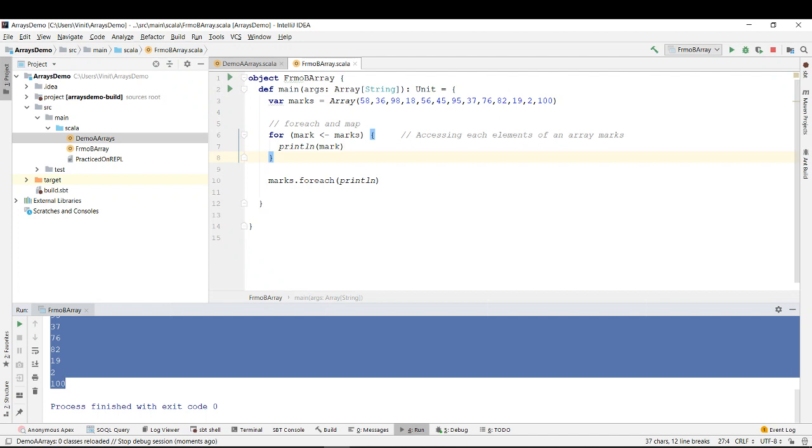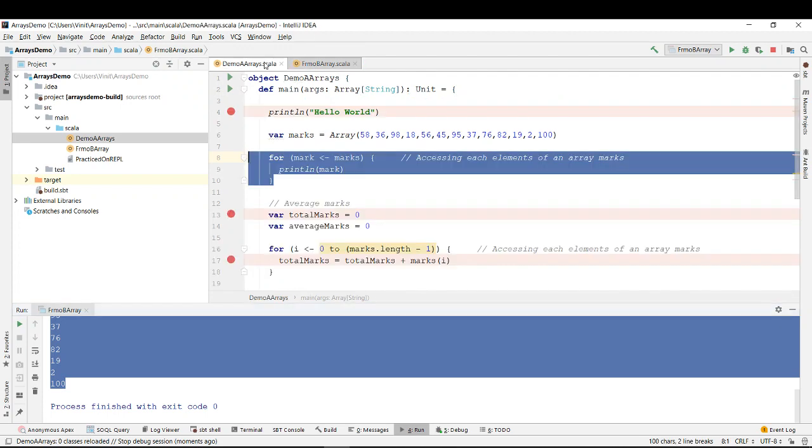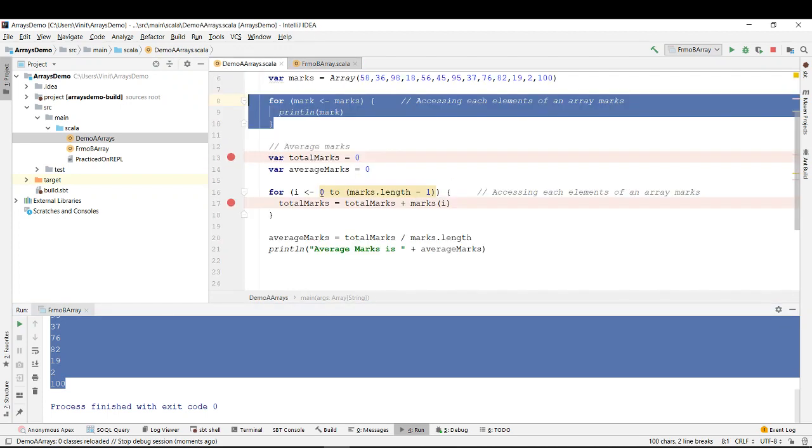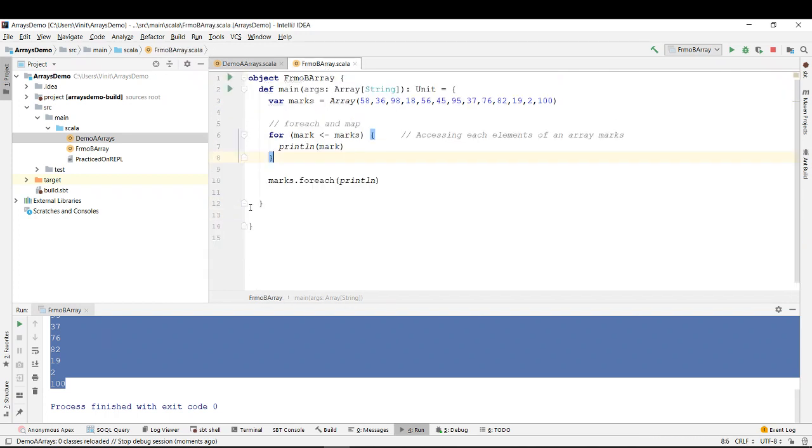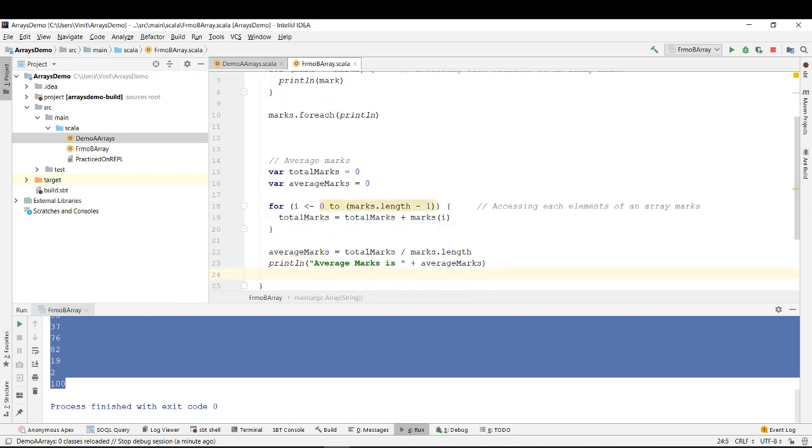What for each does is execute the same thing for each and every element of an array. Similarly, we also wrote a program over here to find the total marks in the previous example.